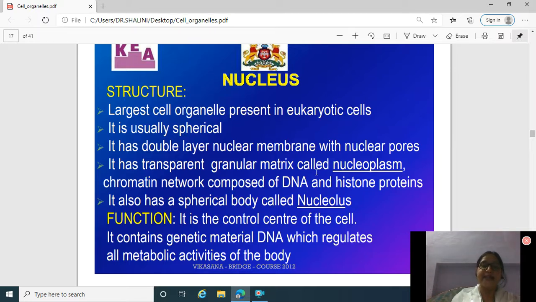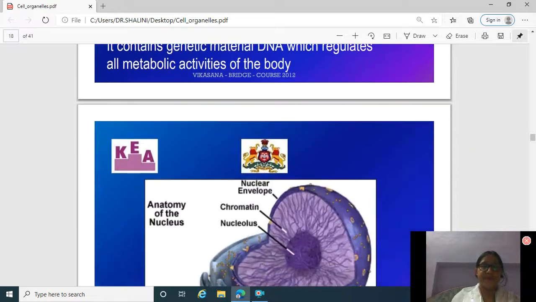It also has a spherical body called nucleolus. The function of the nucleus is to control all activities of the cell. It contains genetic material DNA which regulates all metabolic activities of the body.